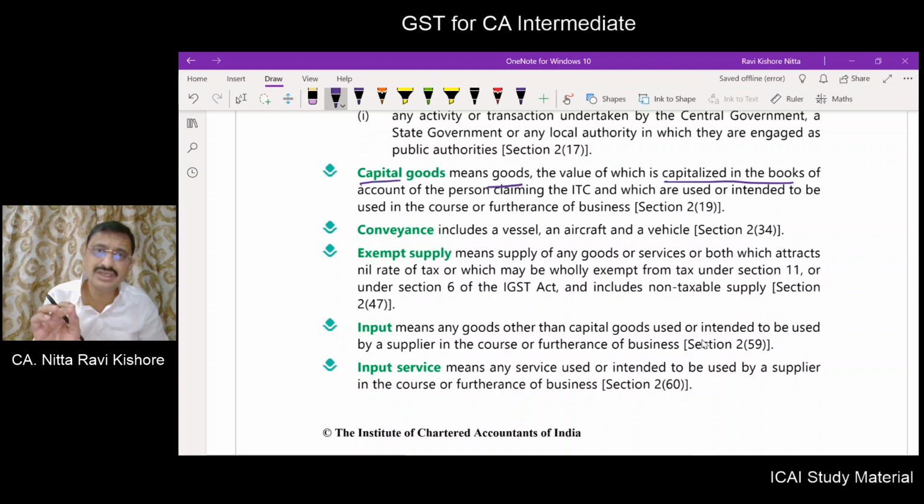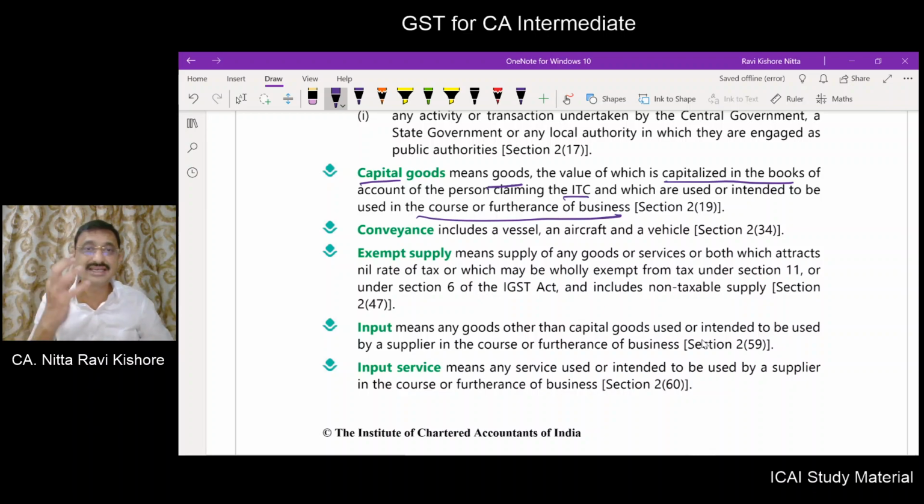No, you are procuring it for the purpose of carrying on your business, for more than a year or something like that, and thereby you are going to capitalize it in the books of accounts of the person claiming the ITC, and which are used or intended to be used in the course or furtherance of business. So capital goods will cover only those items which are procured in the course or furtherance of business.